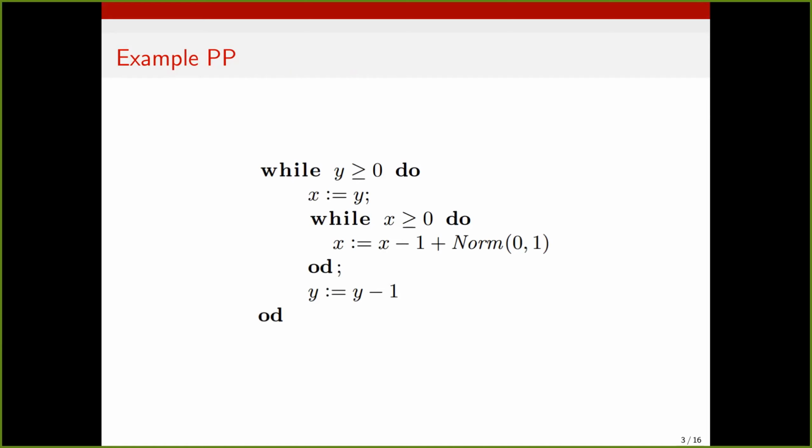So let me give an example of a kind of probabilistic program that we consider in this work. So this program has two variables, x and y. It consists of a double nested loop. The outer loop is executed as long as y is non-negative, and then in every outer loop iteration we set x to be equal to y, and then in the inner loop we decrease x in expectation by 1 as long as x is non-negative. Now here the decrease also has a noise term, which is each time sampled independently from the standard normal distribution. And then once this inner loop terminates, we decrement y by 1.